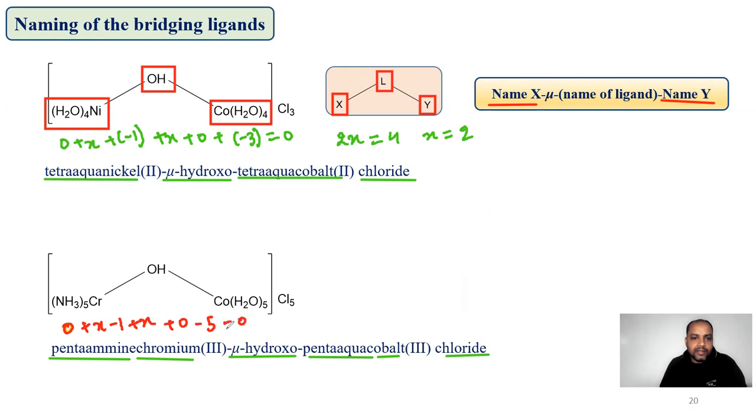This comes out to be 0. So 2X is equal to 6, and finally X will be 3. So we have used 3 here and 3 here as the oxidation number of both the transition metals involved in the formation of the complex.